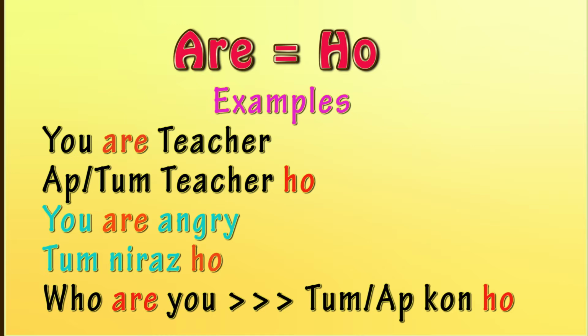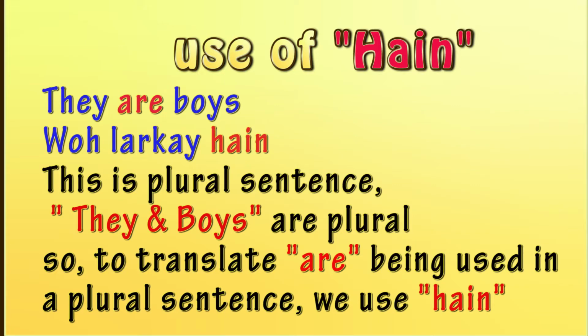So in a sentence where we use are but the sentence is still singular, we use हो. For example, you are a boy. तुम एक लड़का हो. You are a teacher. तुम एक उस्ताद हो. And we use हैं in which are is used for a plural sentence.